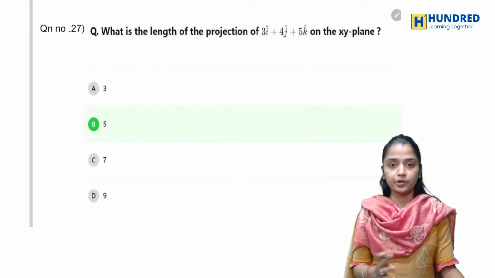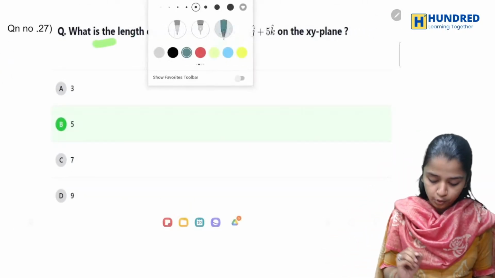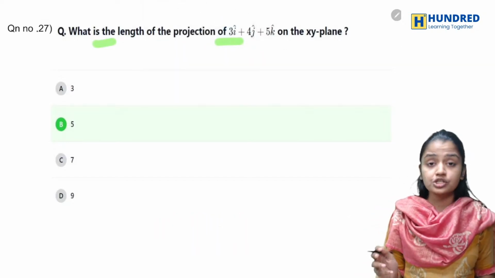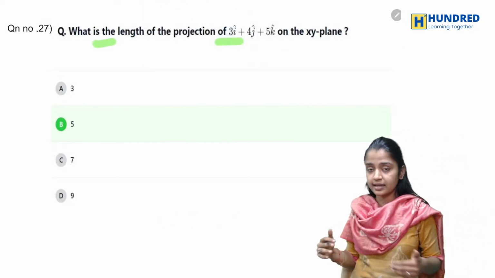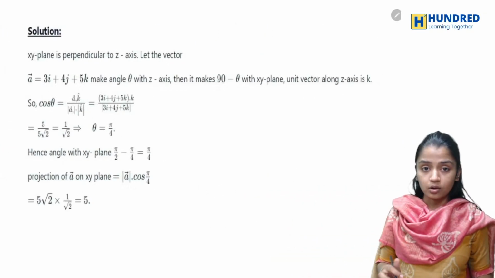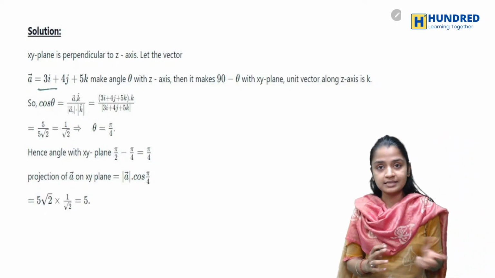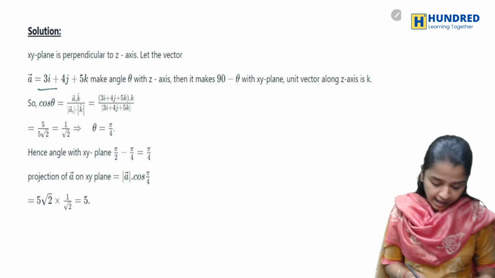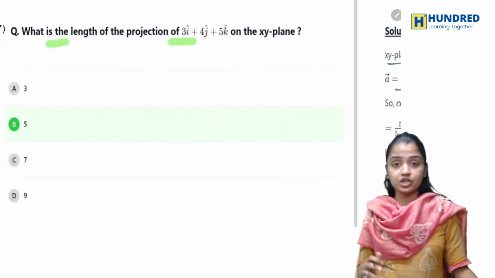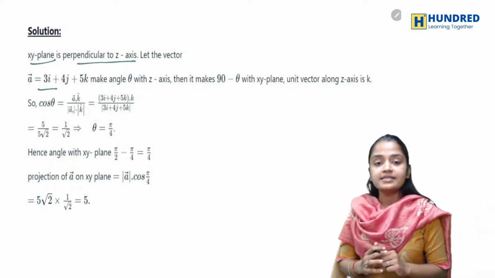This is a simple equation if you know the formula. They ask you to find the length of the projection of this line on the xy plane. Okay, now let's find it. A vector is given, and since it is the length of projection on the xy plane, it will be perpendicular to the z axis.